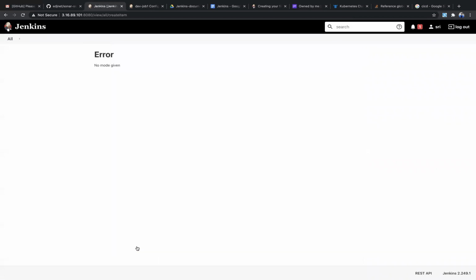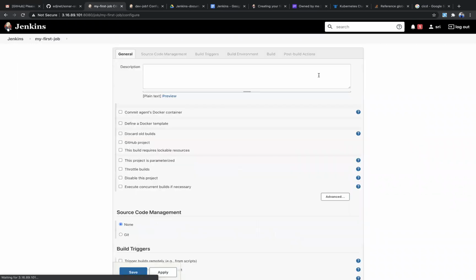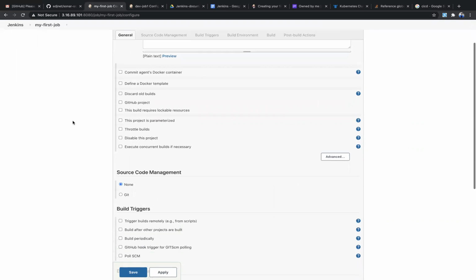That's it. Select OK. Oh, sorry, I didn't select any type of job, right? I'm sorry, I should select at least one type of job. So I have selected the freestyle job. Then the Jenkins job configuration dashboard will be visible.